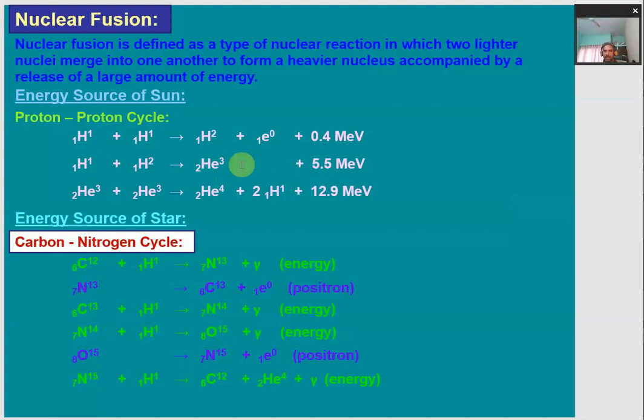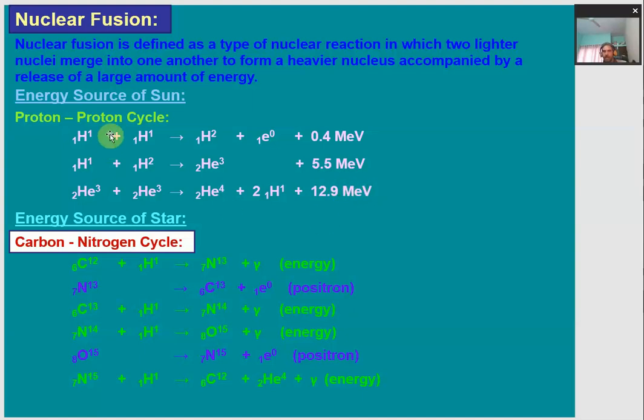And now two tritium nuclei will merge together to form a heavy, stable alpha particle, with the release of 2 more hydrogen atoms. In this process, the total amount of energy released is 12.9 mega electron volt.